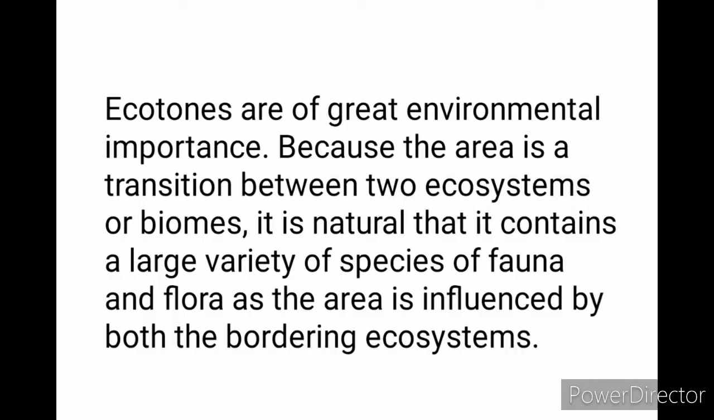Thus, we can say the ecotones are of great environmental importance because the area is a transition between two ecosystems or communities or biomes. It is natural that it contains a large variety of species of fauna and flora as the area is influenced by both the bordering ecosystems.